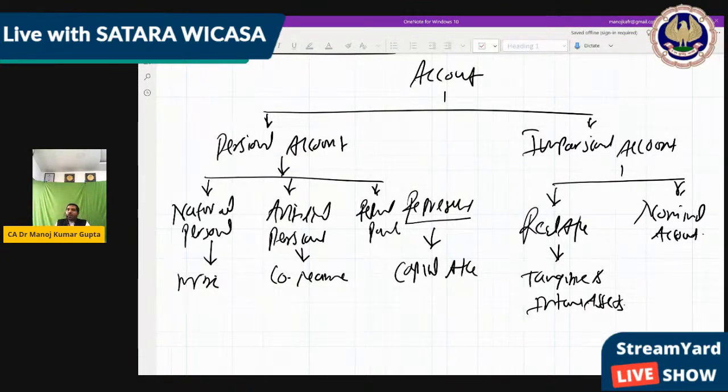Understood? So now nominal account is where we record a transaction because some account is not there. That account is not actually there, but still we have to use it, like salary, rent. These are actually not seen. Just like we have a property, we had given it on rent. The person who is living there on rent gives us rent. So we receive the cash, but from where? Not from that person, but because of the house he is using. So for that house usage, we can use rent.